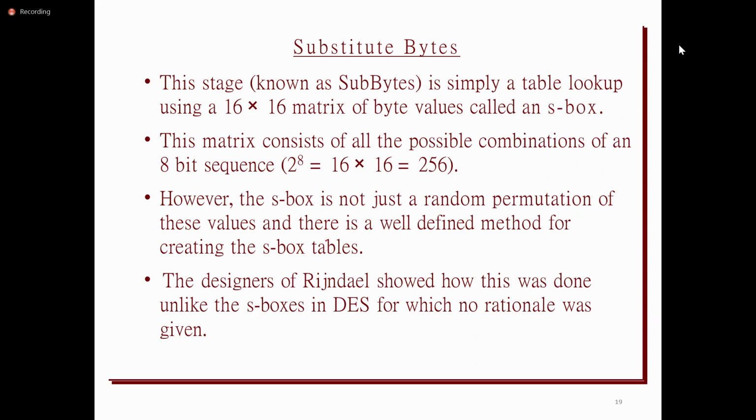In order to generate the S box values, AES uses some algorithm, so it produces the S box by using that algorithm. Whereas in DES, S box values are simply random. That is why the efficiency of DES is somewhat less compared to AES, because AES uses an algorithm.